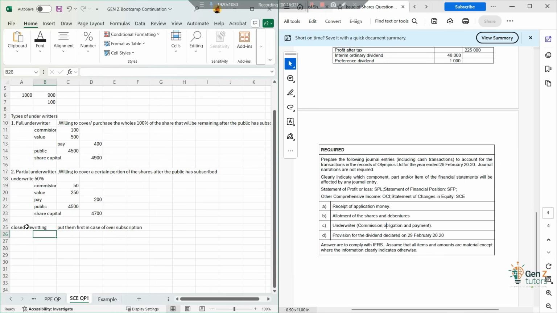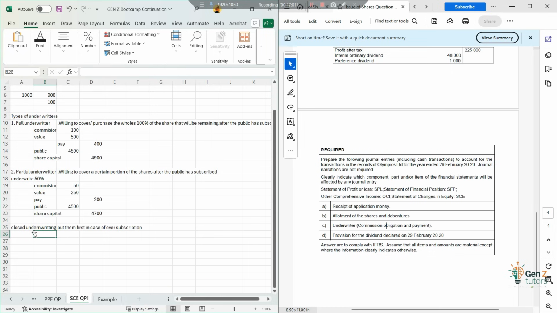If it's a closed underwriting, what will happen? Okay, excuse my English, you guys know what I mean. If they get a closed underwriting, they will say we want 50% of this whole 1,000 rand first before you give any shares to the public, right?